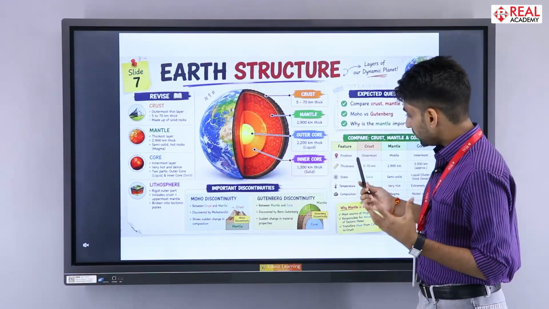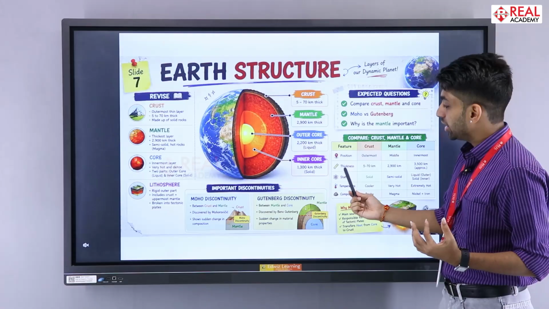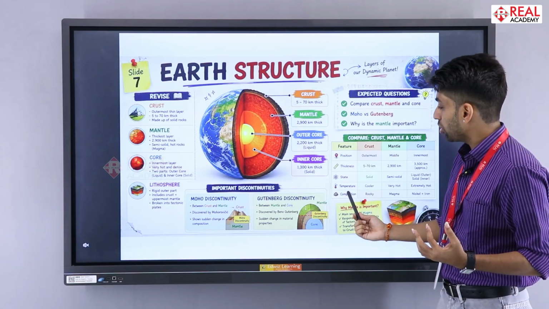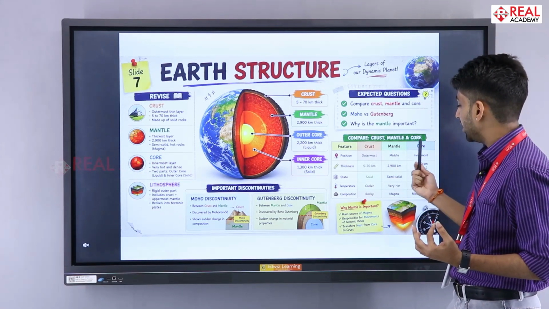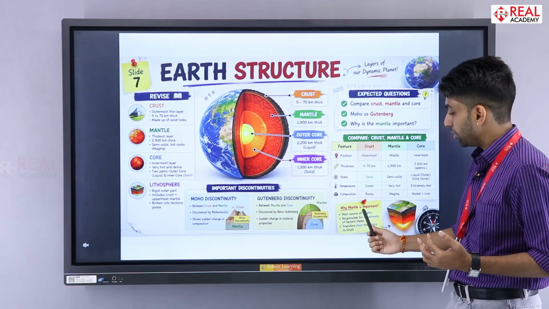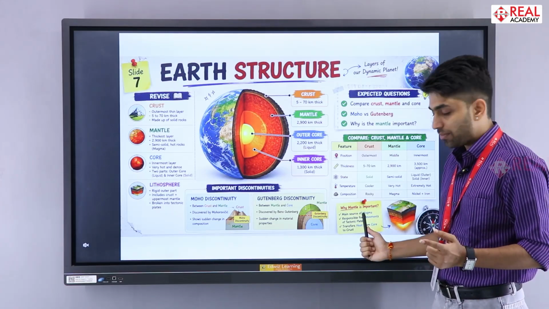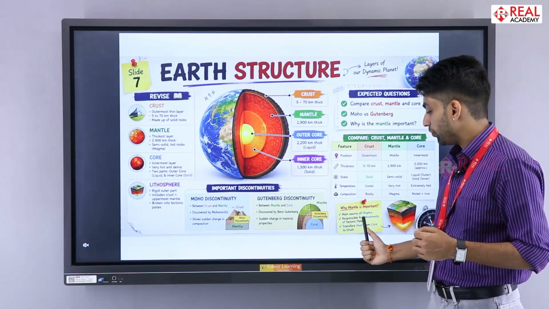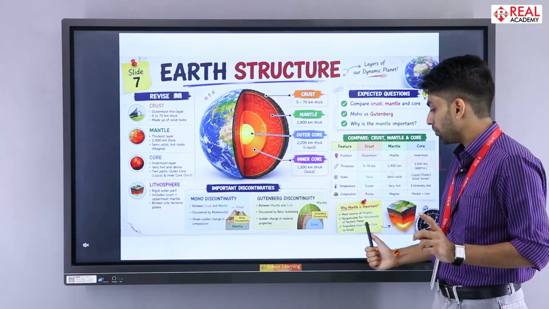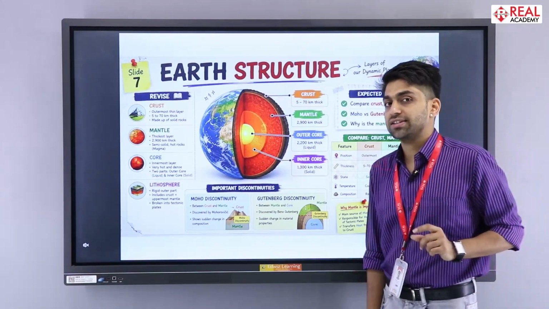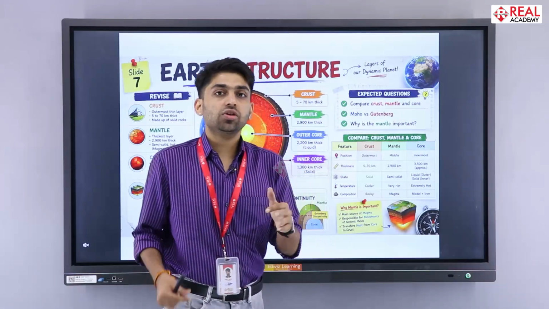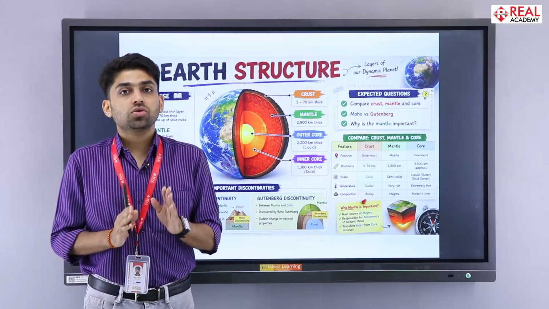Then the position, thickness, state, temperature and composition of the crust, mantle and core. Why is the mantle important? Because it is the main source of magma, responsible for the movement of tectonic plates, and transfers heat from the core to the crust. All these things you need to memorize. Then only are you going to write a proper paper.